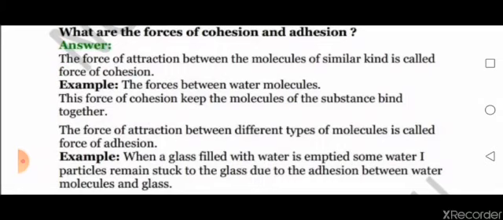The force of attraction between different types of molecules is called force of adhesion. Example: when a glass filled with water is emptied, some water particles remain stuck to the glass due to adhesion between water molecules and glass. Today in our class we will be discussing the topic density.